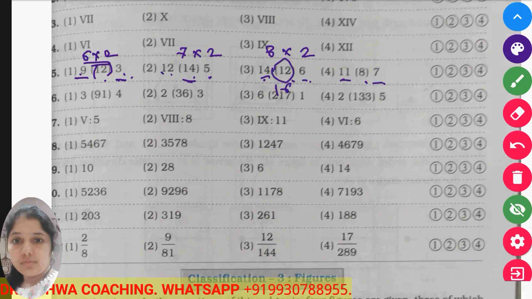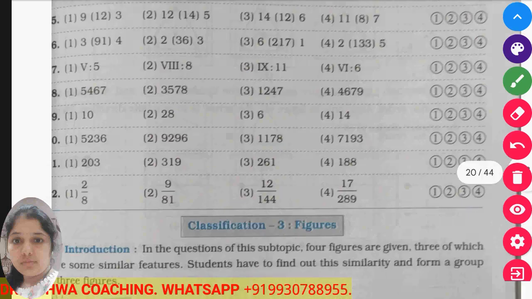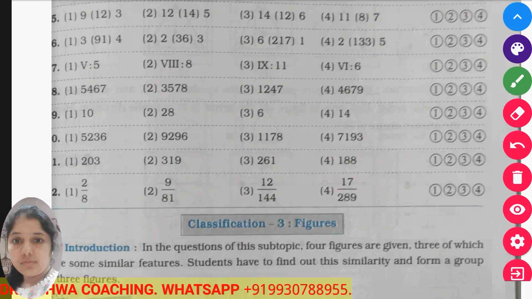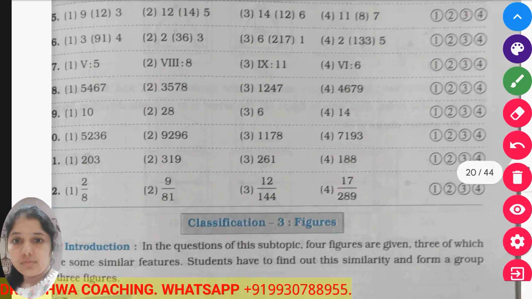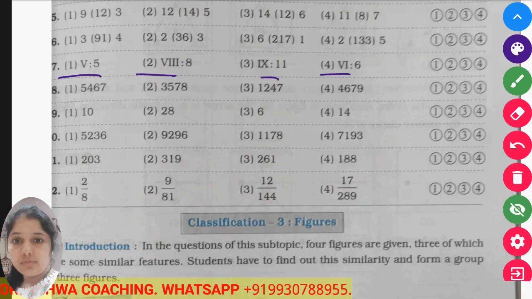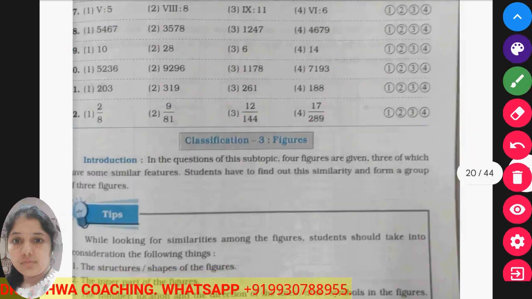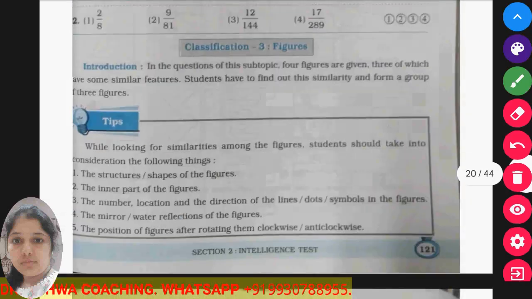And 11 minus 7 is 4. 4 multiplied by 2 is 8. So all the others are following the pattern which I told you, but not this one. So this is the odd one out here. Again here in this sum you have to check whether the Roman numerals and international numerals match each other. The one which does not match is your odd term. So all these are the problems that are based on numbers.